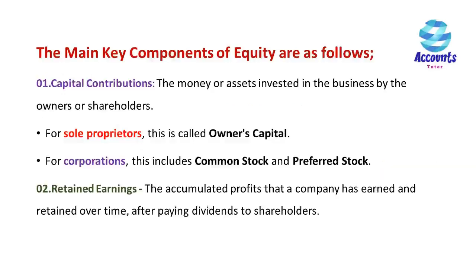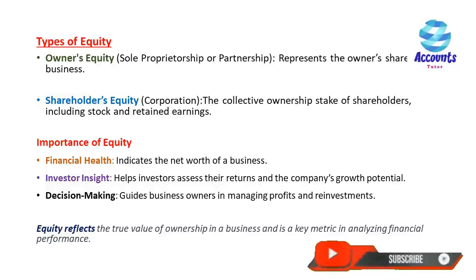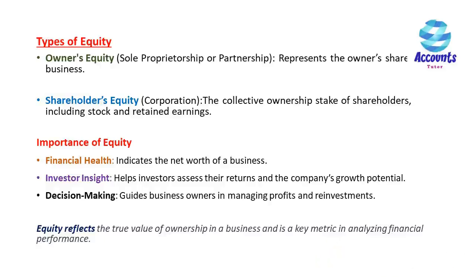The main key components of equity are as follows. 1. Capital contributions. The money or assets invested in the business by the owners or shareholders. For sole proprietors, this is called owner's capital. For corporations, this includes common stock and preferred stock. 2. Retained earnings. The accumulated profits that a company has earned and retained over time, after paying dividends to shareholders. Types of equity. Owner's equity. It may be a sole proprietorship or partnership that represents the owner's share in the business. Shareholders' equity. Corporation. The collective ownership stake of shareholders, including stock and retained earnings.